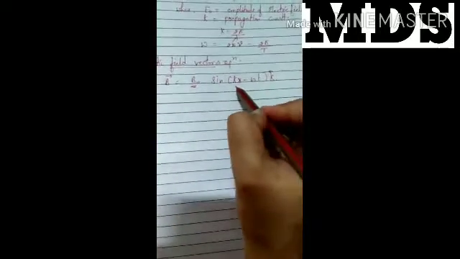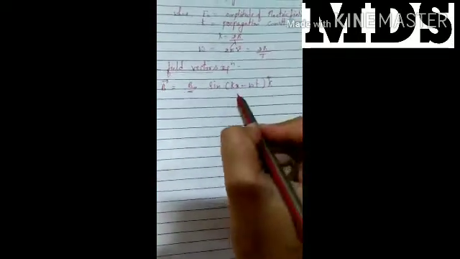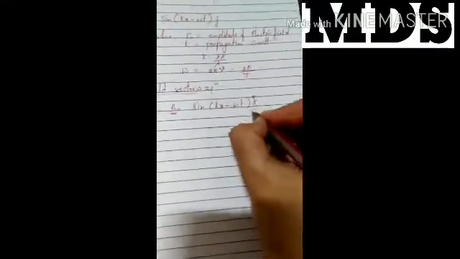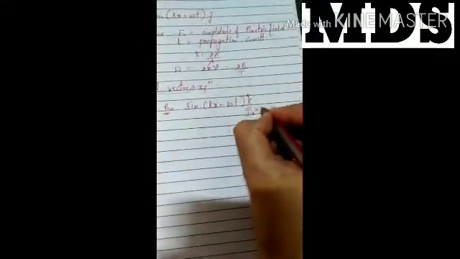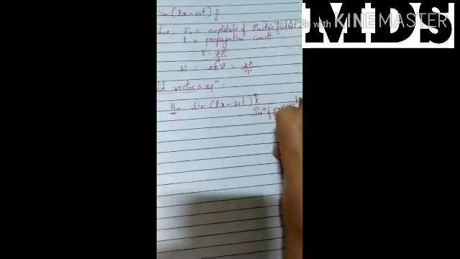Here B naught is the amplitude of the magnetic field, k is the propagation constant, 2 pi by lambda, x is the direction of propagation, and omega is the angular frequency. The k cap denotes the direction of oscillation of the magnetic field, perpendicular to the direction of propagation.